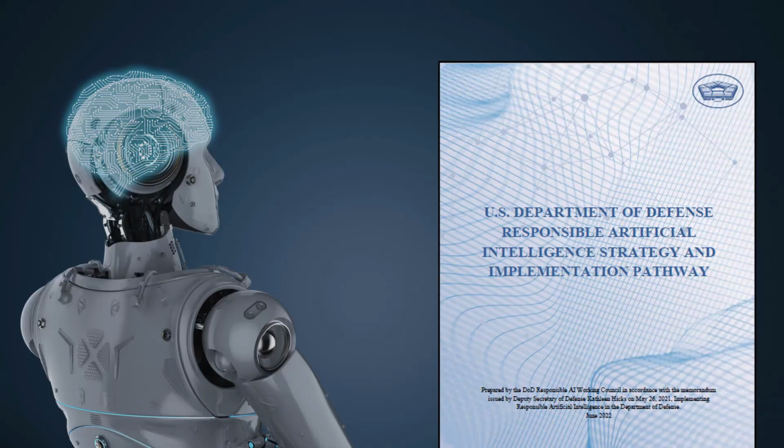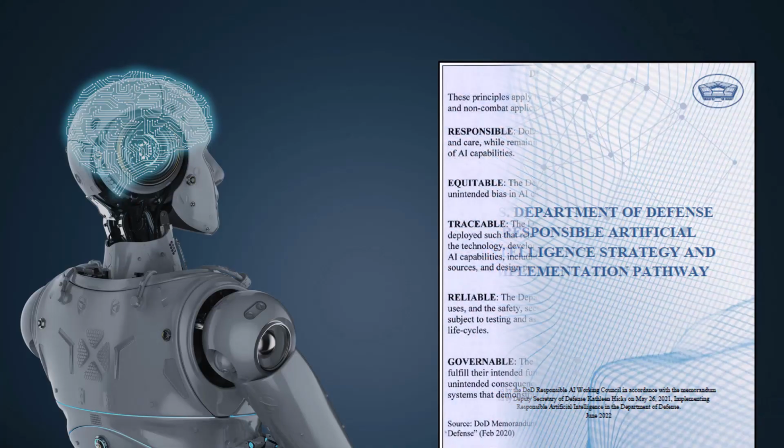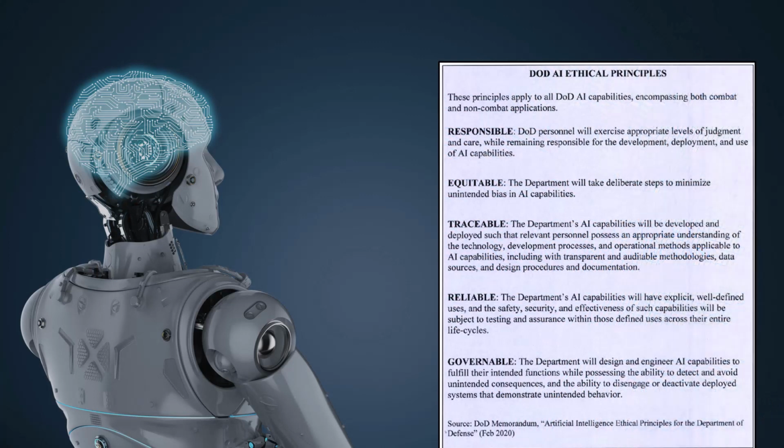In the AI ethical principles and responsible AI video, we discussed the 5 DoD AI ethical principles and how these principles emphasize how DoD's AI systems should work. We talked about the responsible principle. People would still be held responsible, and the system should be used wisely.